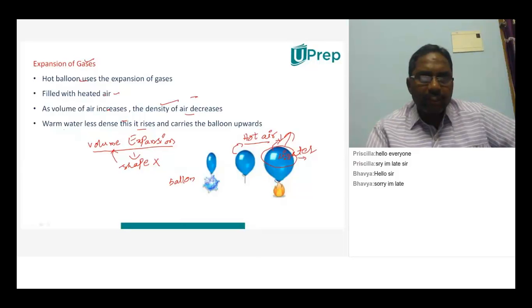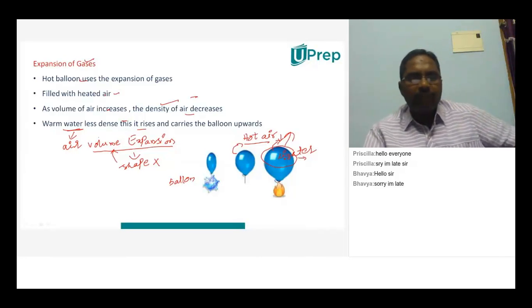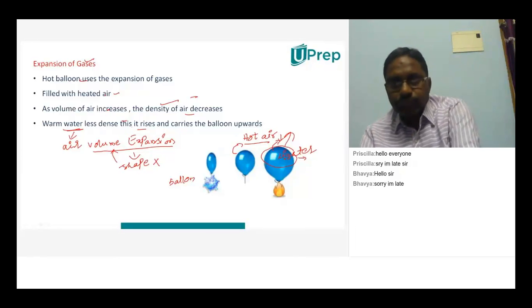Sorry, here it is given warm water, but it is warm air. Try to understand, it is not warm water, it is warm air. Warm air is less dense than the air around it. That's why it will rise up. Okay. Is it clear?